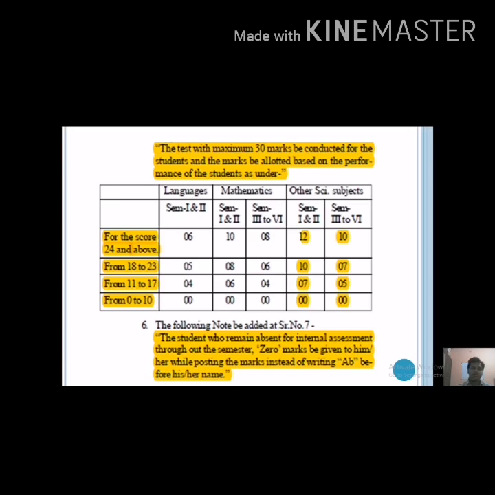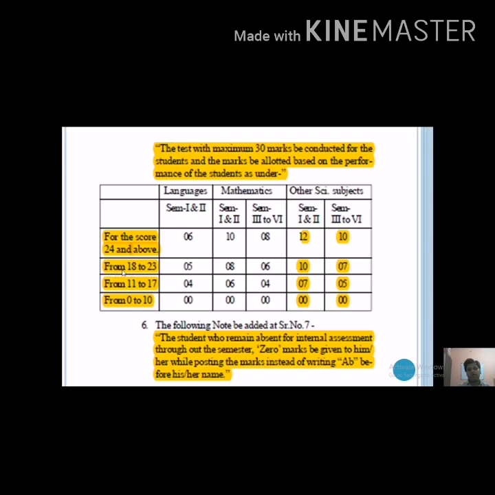See here, in the semester 5th and 6th, if you get 24 and above marks out of 30 in the unit test, then you will get 10 marks.